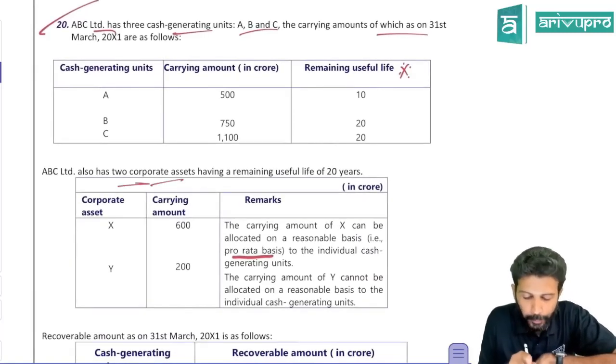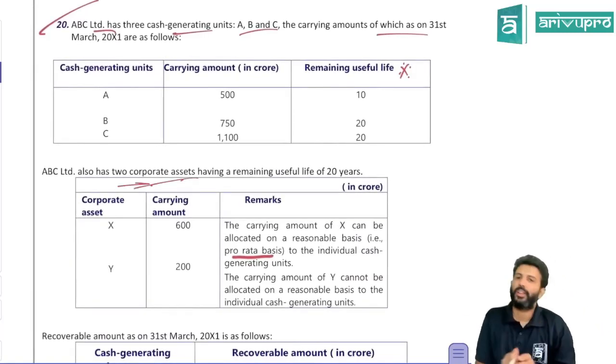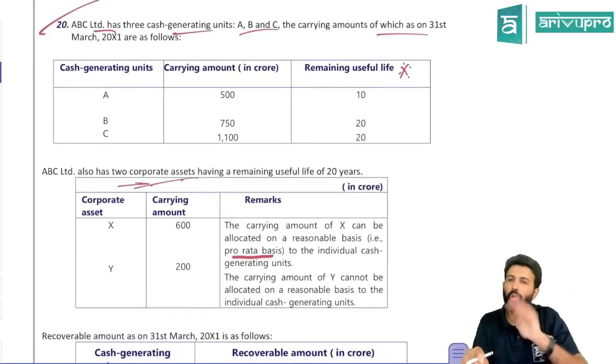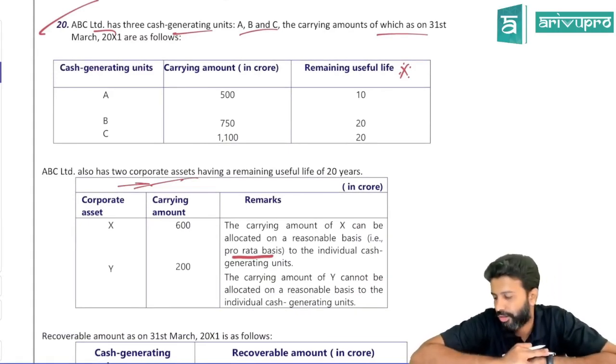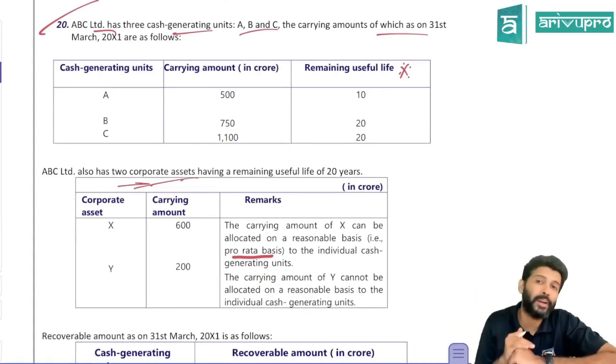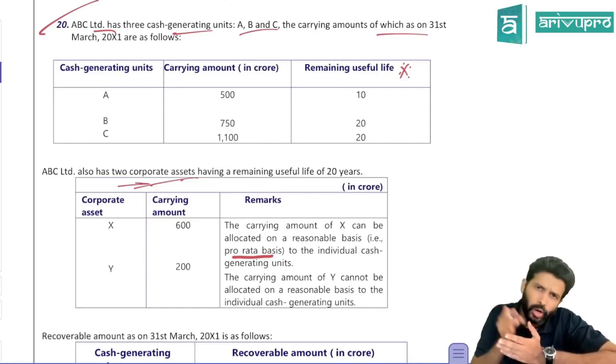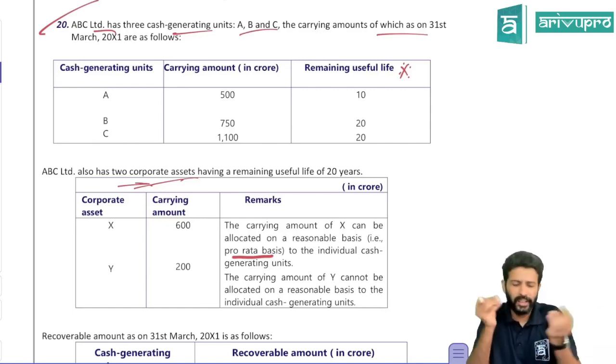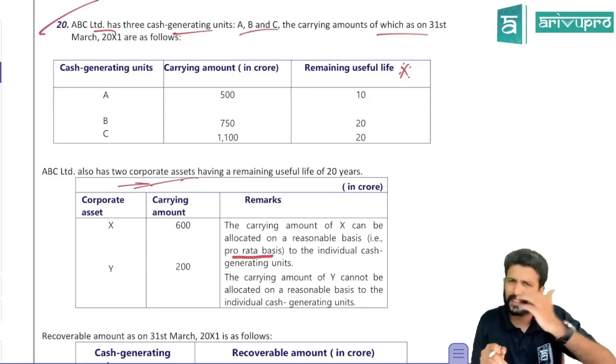It also had 2 corporate assets. So we already know the drama. For goodwill and corporate assets, they don't generate independent cash flows. So that means you have to test their impairment only at CGU level. So what do you have to do now? In the previous problem, we allocated goodwill. Here we will have to allocate probably corporate assets. They will give you some allocation.